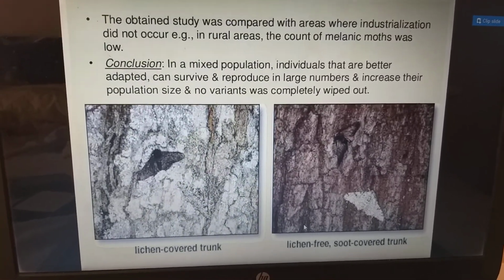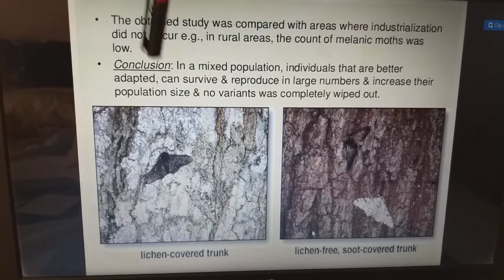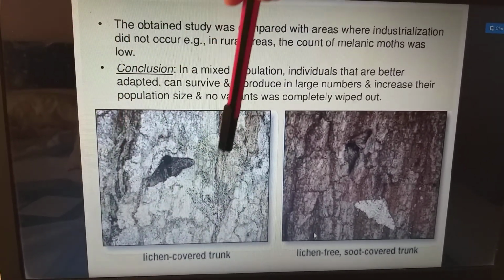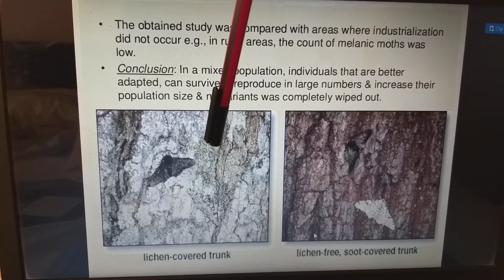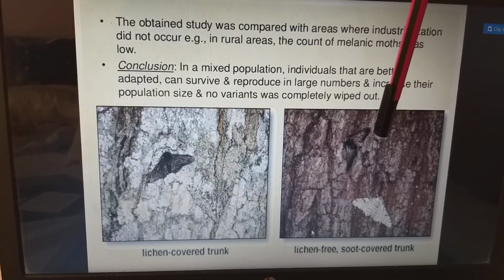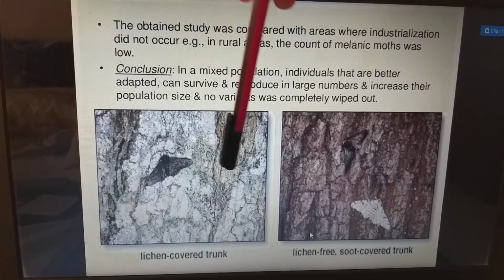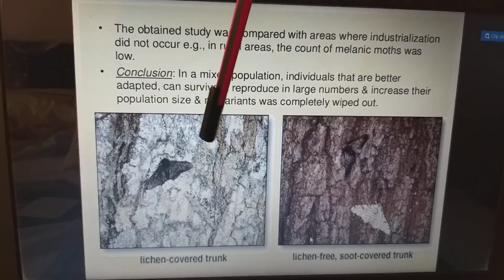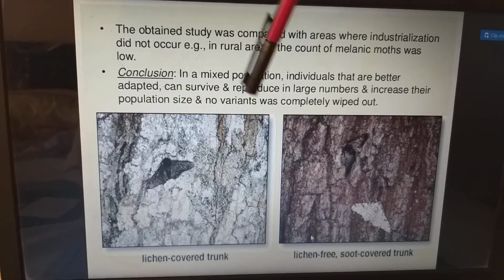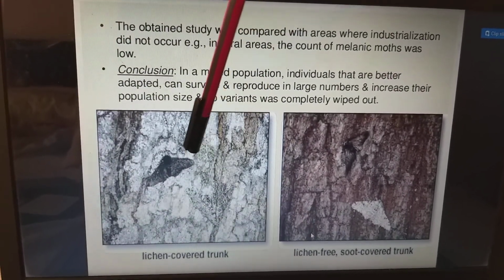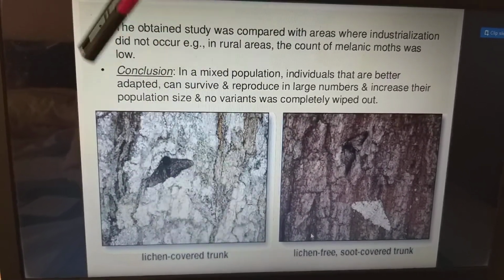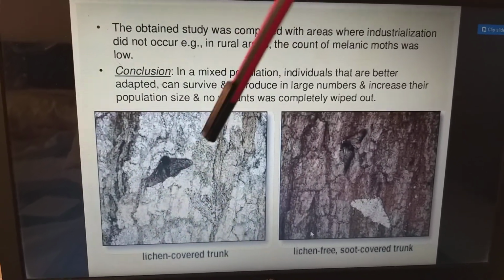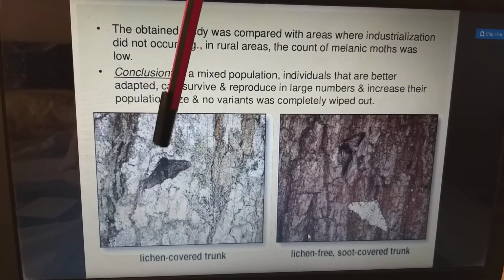For example, this picture will clearly show industrial melanism. So these are white colored lichens. Under this background, this is before industrialization, this is after industrialization. Before industrialization, the white colored moths have more advantage to survive because they are camouflaged against this white background, and the black ones are more available to the predators because they can be recognized very easily on this white background.